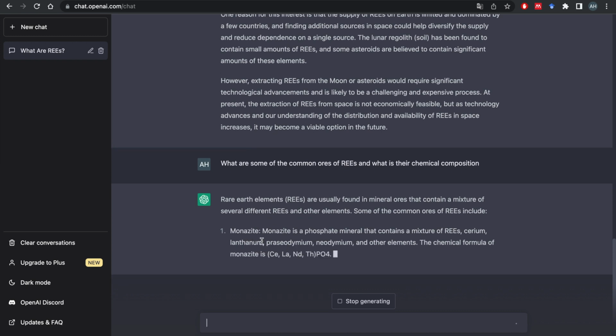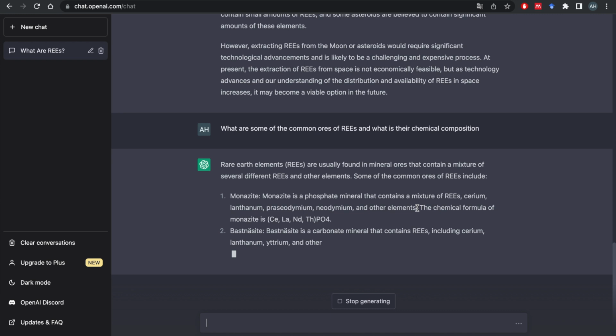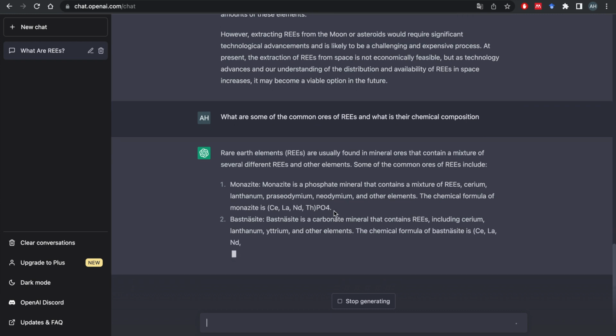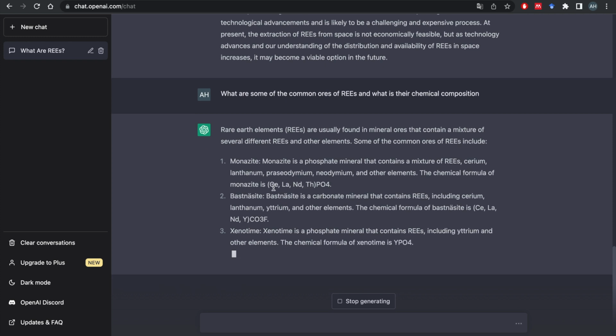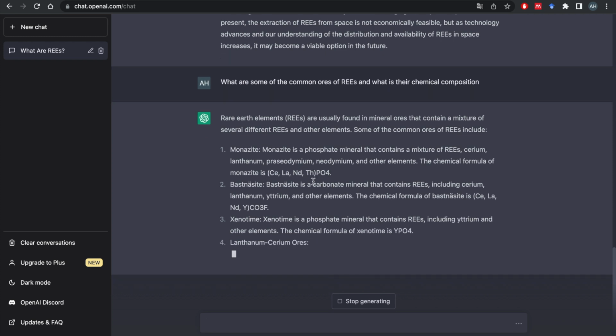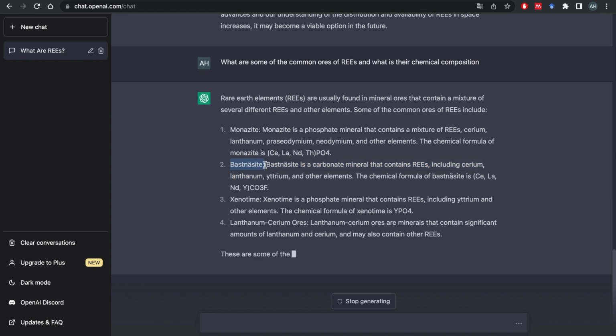Okay, it sounds like money. The monazite is a phosphate mineral that contains a mixture of cerium, lanthanum. The chemical formula of monazite is, so it's the phosphate of these rare earth elements. PO4 is phosphate. This one I'm not even going to try to read.